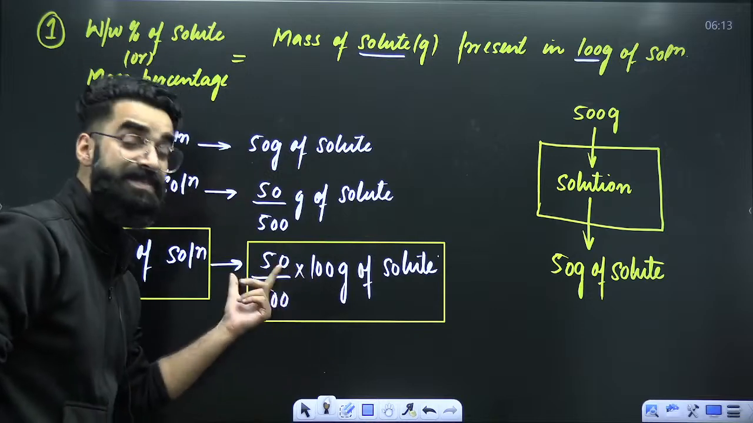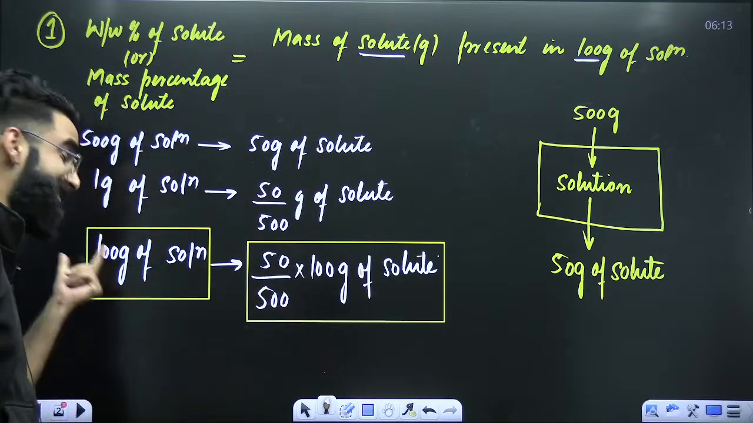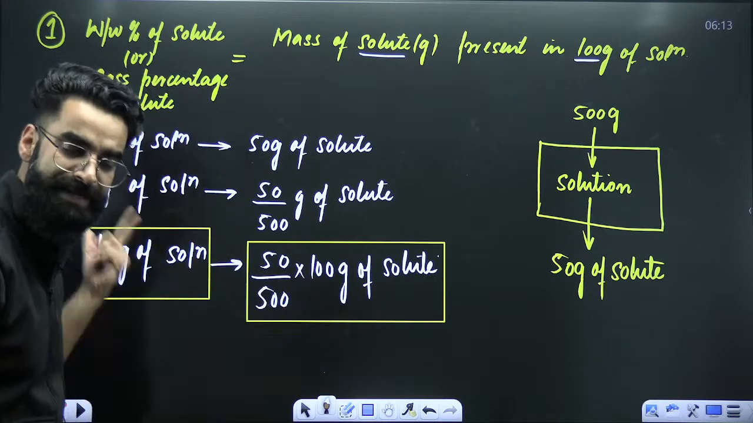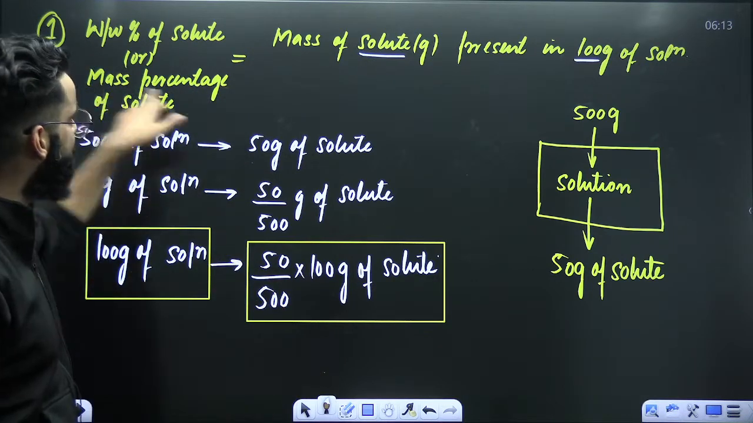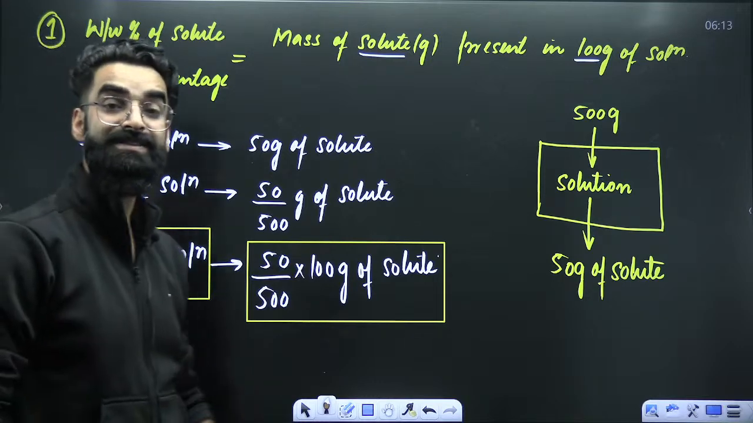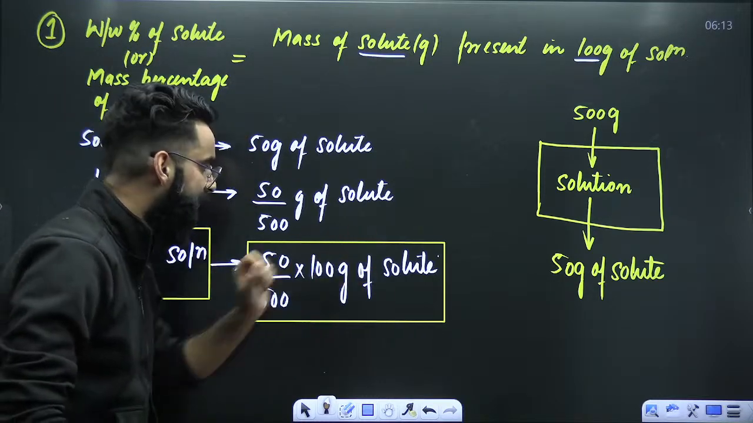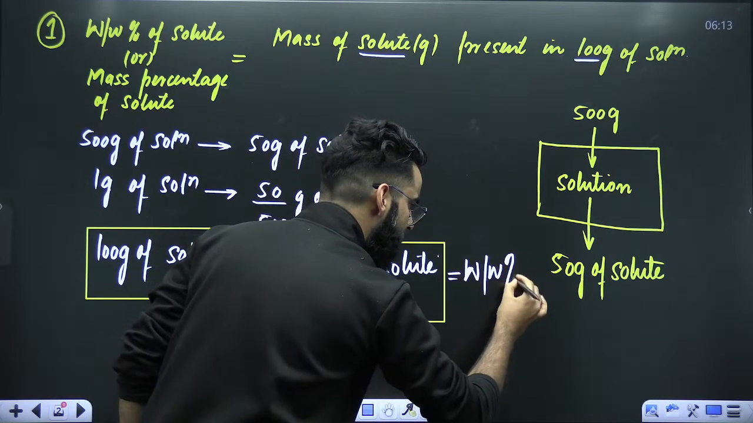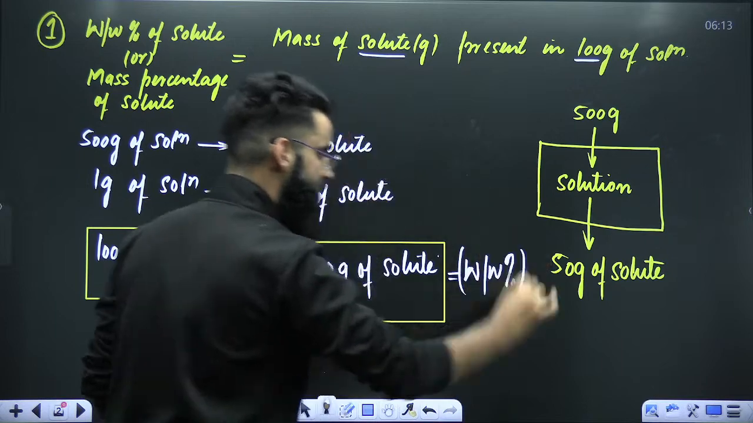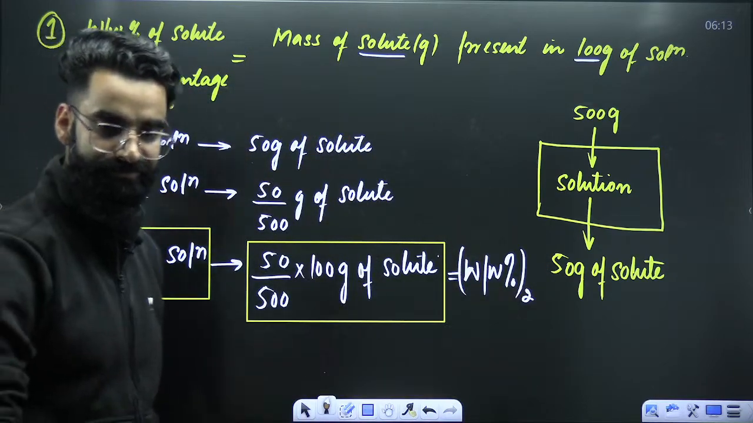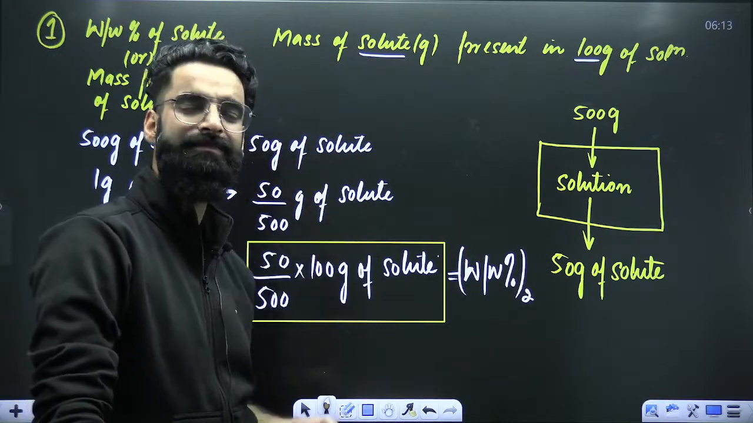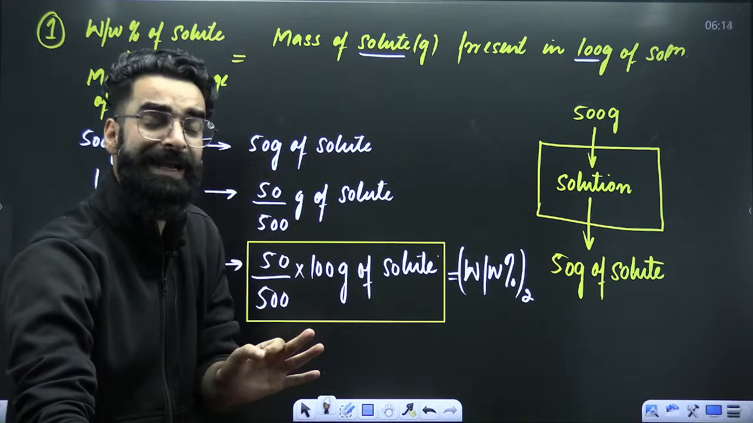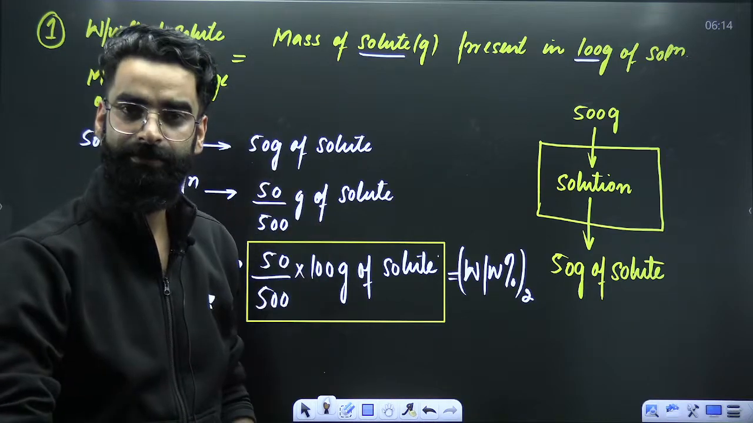So this is the mass of solute which is present in 100 grams of solution. And that mass of solute in grams, which will be present in 100 grams of solution, is what you call weight by weight percentage of solute. So this particular term is giving us weight by weight percentage of solute, right? Now you must be thinking, why did I do this? I just did this to make a result directly to calculate weight by weight percentage of solute.